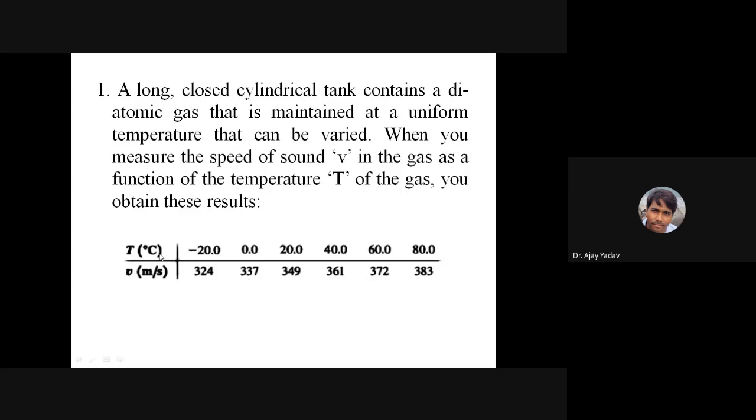In the first row the temperature is varied from minus 20 to 0 to 20 degrees Celsius, in intervals of 20 degrees, and the velocity of sound in that gas was measured. Temperature is given in row 1 and velocity in row 2. Clear to everyone?